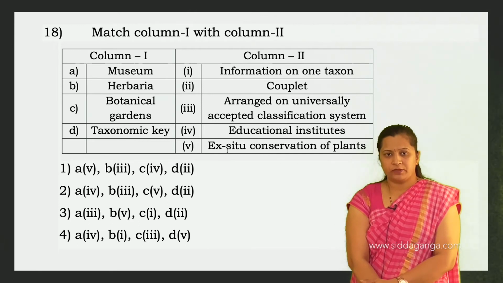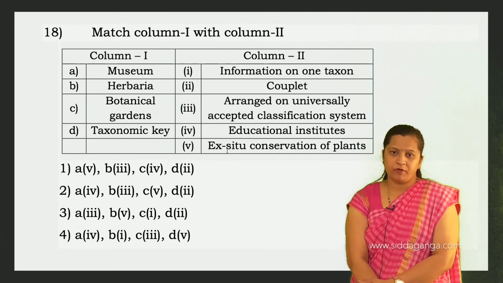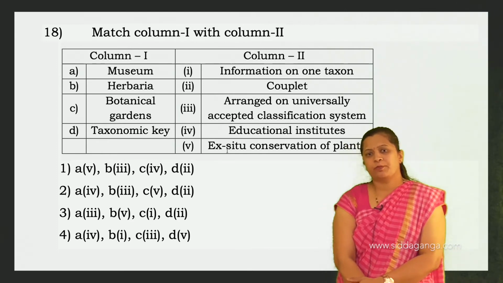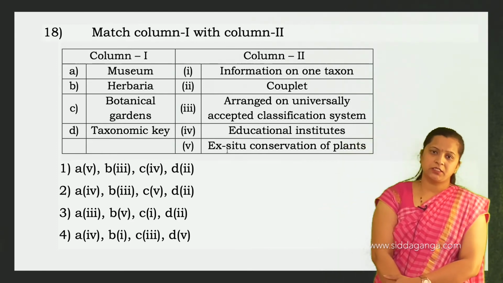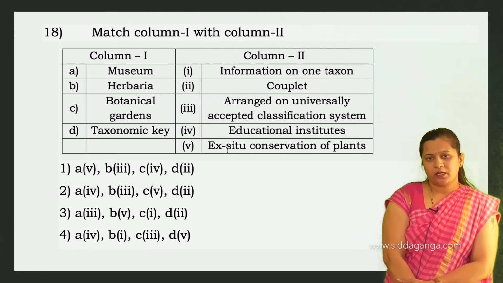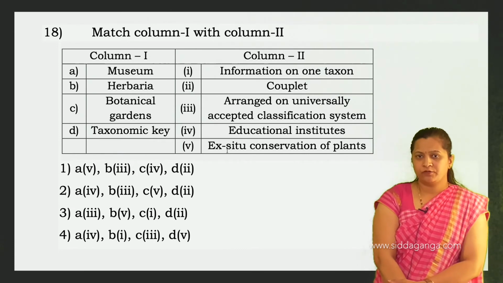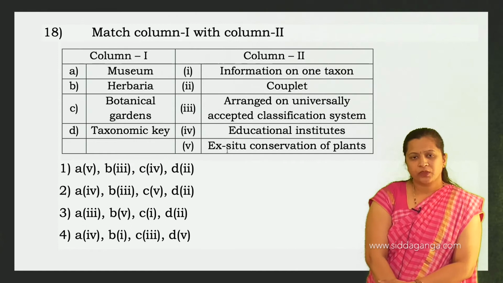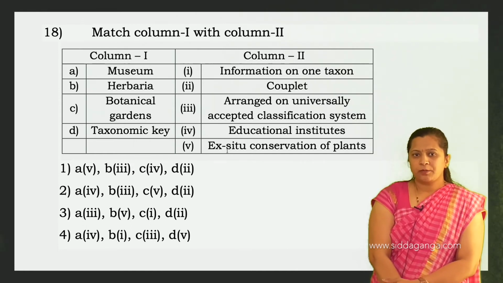botanical gardens are an example of ex situ conservation of plants. Ex situ conservation means conservation of plants outside their natural habitat. So for C, the fifth one is the correct match. The fourth item is the taxonomical key.